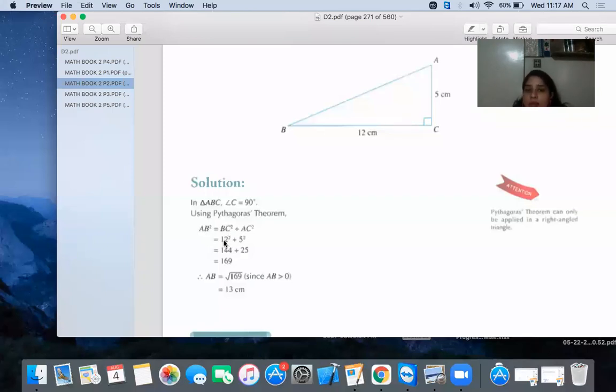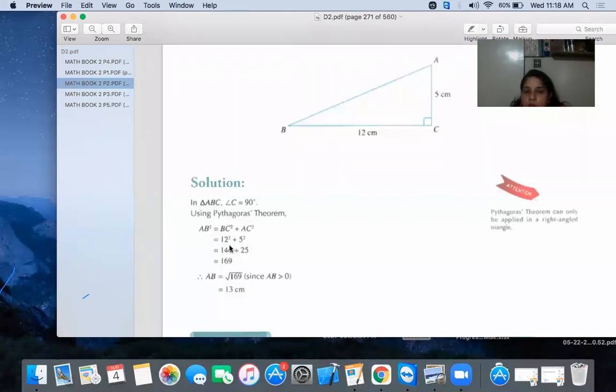Now put the values. That is very simple. What is the value of BC? The value of BC is 12. Square is from the formula, so we write it like this. What is the value of AC? It is 5, and square. Okay. Now how do we solve the square? Square means multiply by the same term. 12 multiply by 12. You can use your calculator as well.